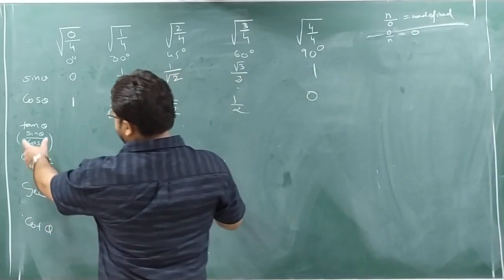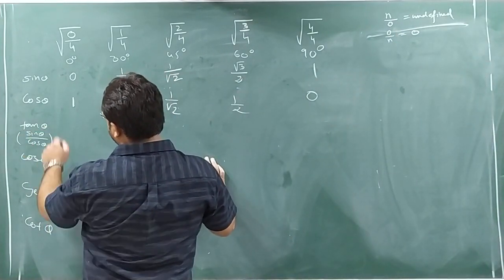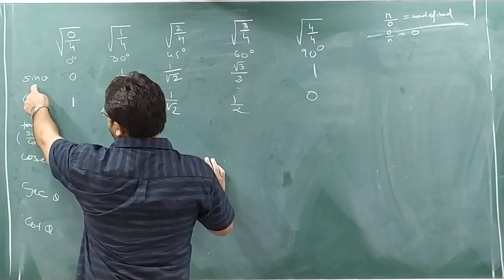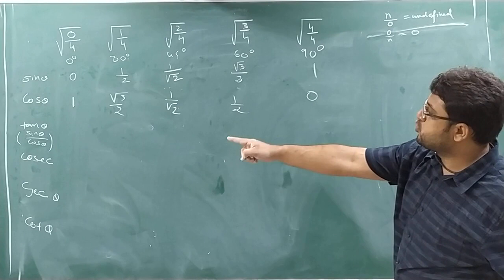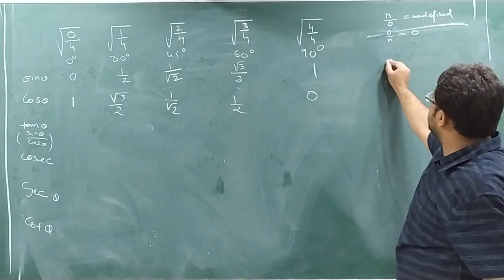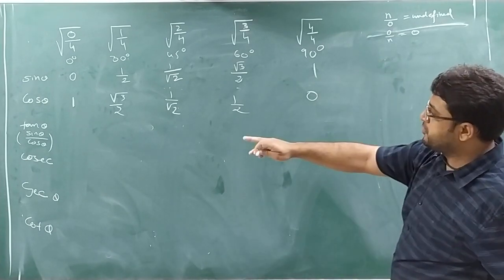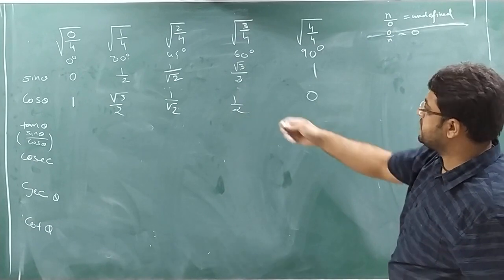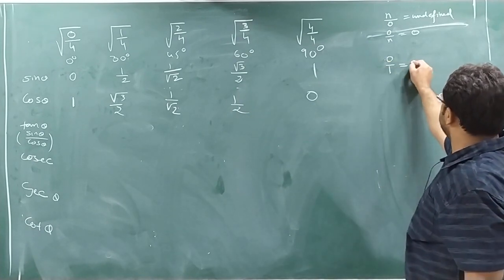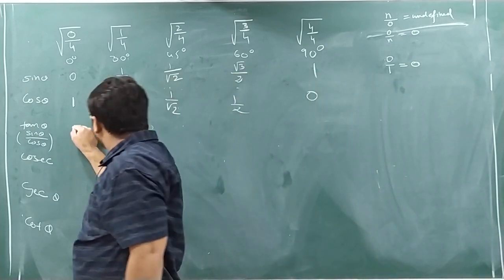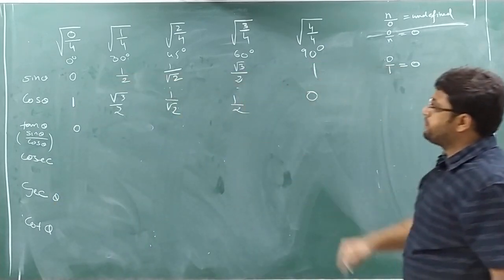Now see here, for obtaining the value of tan theta, you know there is one formula, sin by cos. So first, how to obtain tan 0? For tan, what do I have to do? I have to divide sine and cos. What is the value for sine? 0. What is the value for cos? 1. 0 by 1 will be 0. Answer will be 0.